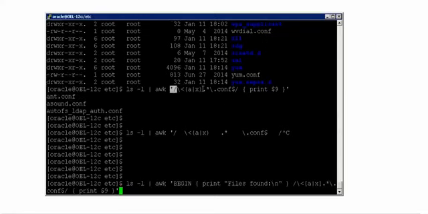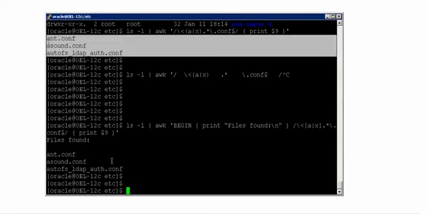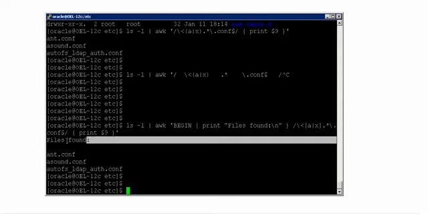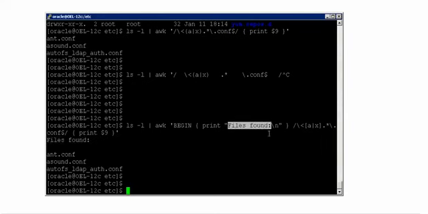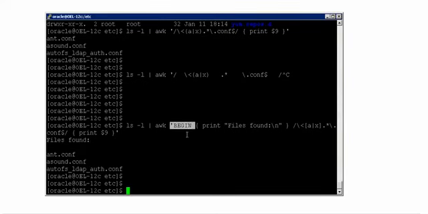Now to this I'm also adding the additional thing called BEGIN, followed by, in braces, print "Files found", and then go to the new line. That's the only thing. See the output here, you can see the files list, but along with the files list you can also see "Files found". That is the statement that I wanted to print. So it has printed at the beginning of the awk output.